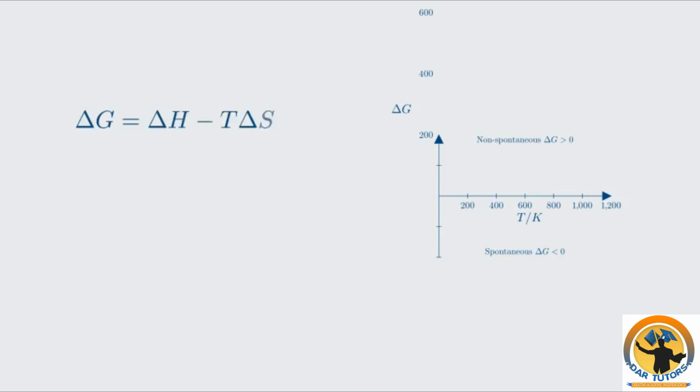The slope of each line on this graph is determined by the entropy change of the system, minus delta S. So, a positive delta S means a negative slope, and a negative delta S means a positive slope. Let's re-examine our 4 cases using this graph.